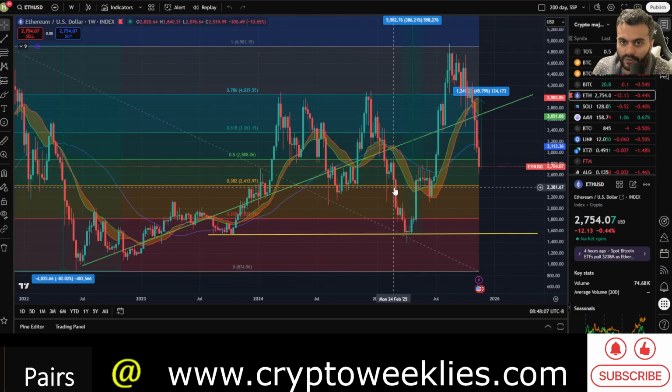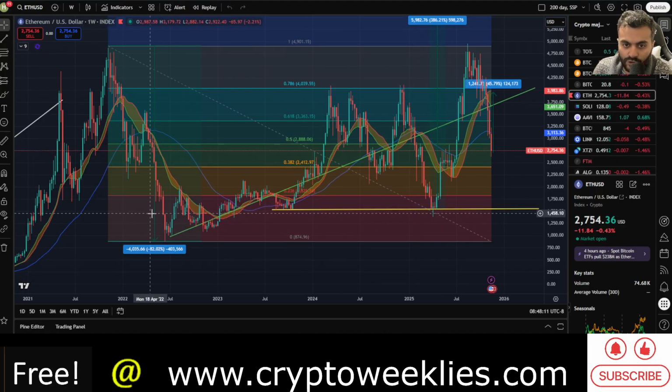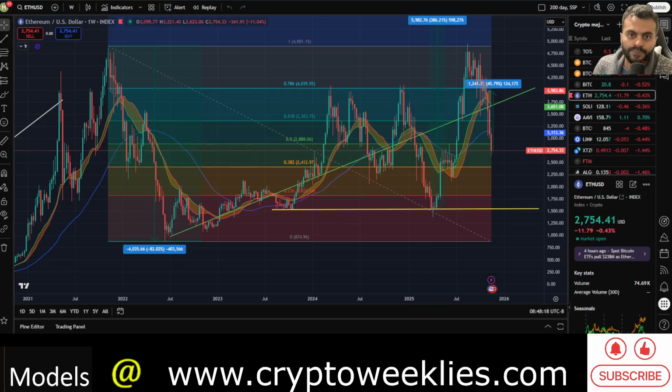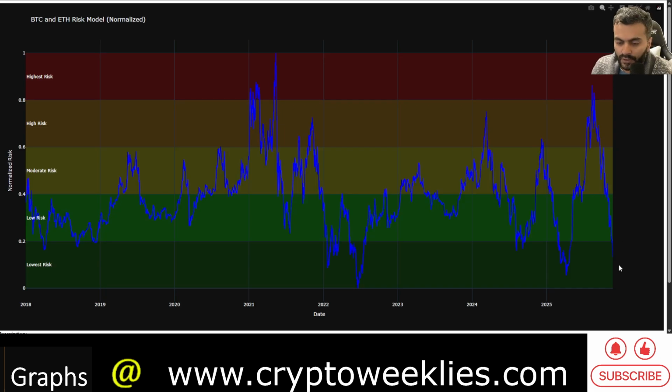You can check out the price action from February 2025 as well as June 2022. This model did identify that whenever the risk is less than 0.2, ETH was in a great accumulation phase. Right now, with respect to the ETH 20-week simple moving average, price risk is at 0.13.